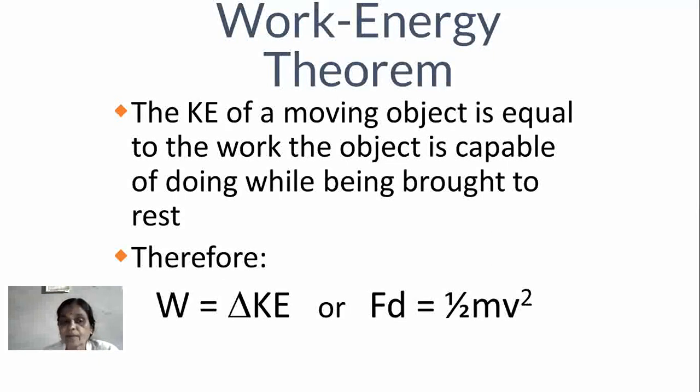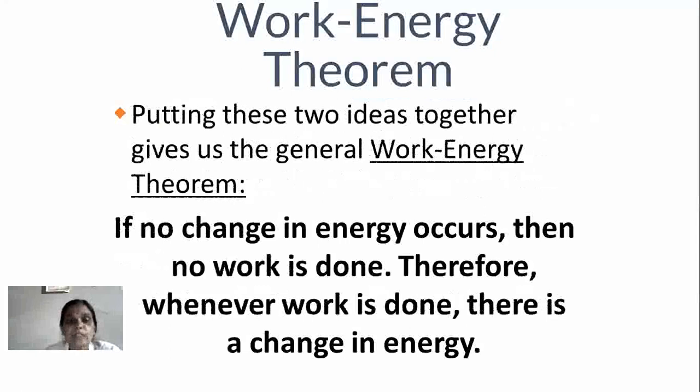In the previous slide I gave the equation W is equal to del PE, so F s is equal to mgh. Here W is equal to del KE, so F s is equal to 1/2 mv squared. In both equations the LHS is the same, F s, and the RHS are different: one is 1/2 mv squared and the other is mgh. Since the LHS are equal, we equate their RHS. So that is the work energy theorem.